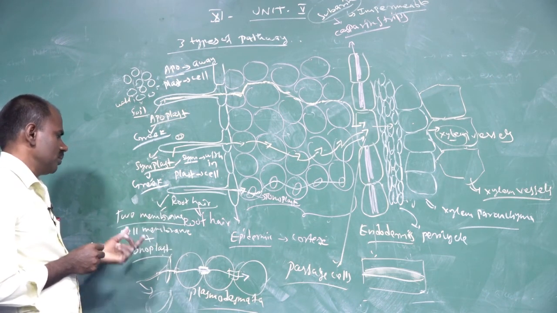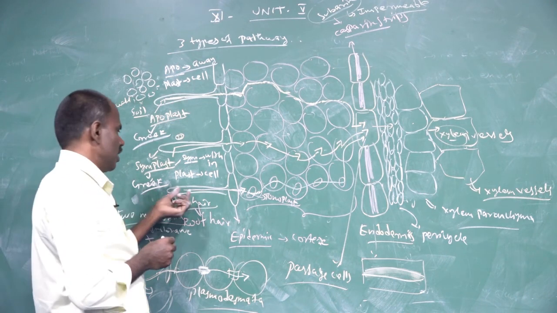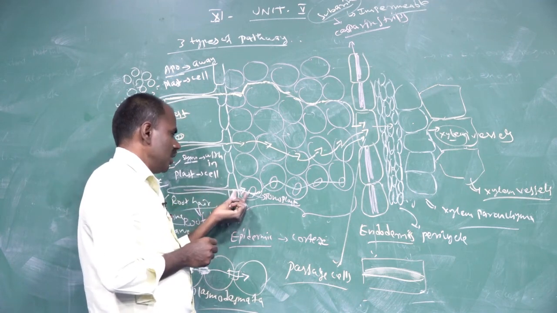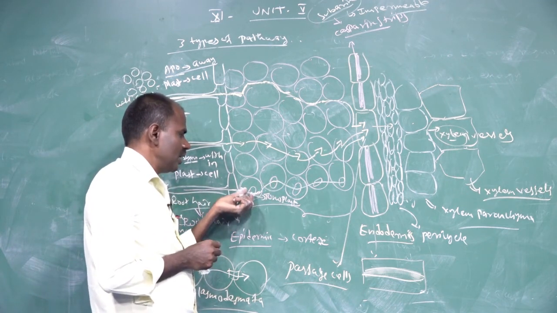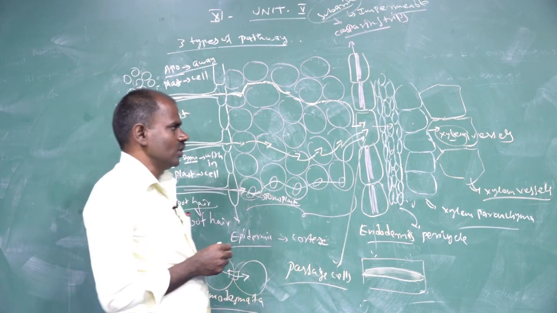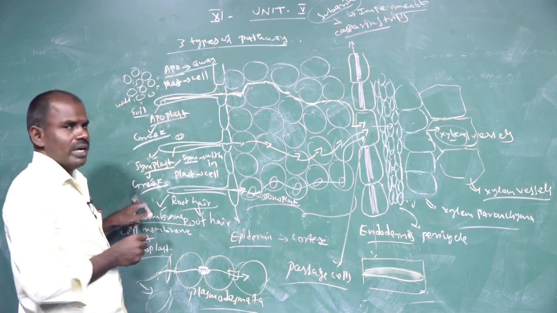In the transmembrane or vacuolar pathway, water moves from the root hair zone cell to cell, involving the vacuolar regions, to reach the xylem vessels. That process is called the transmembrane pathway.